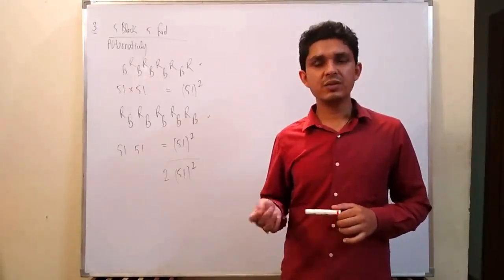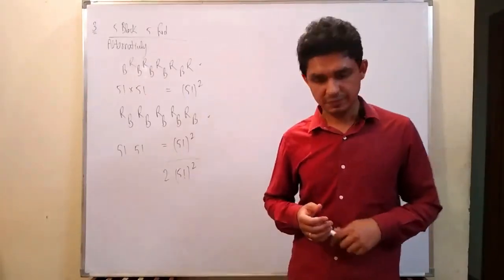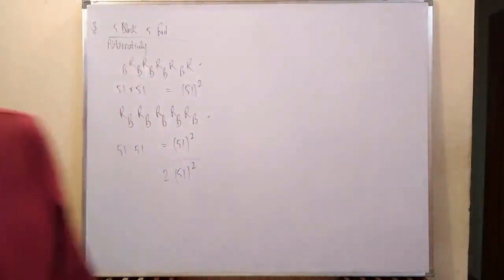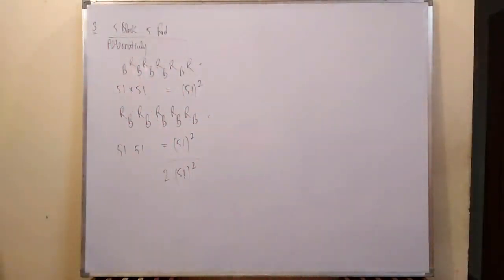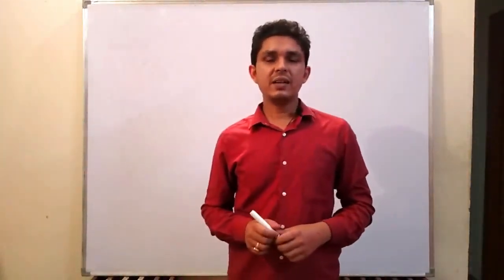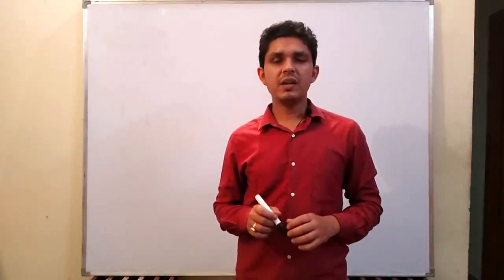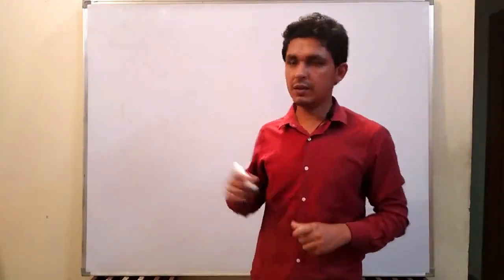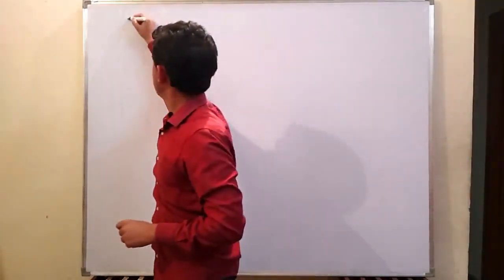Okay, we are coming to the second category here. The second category in objects based arrangement is circular arrangement.